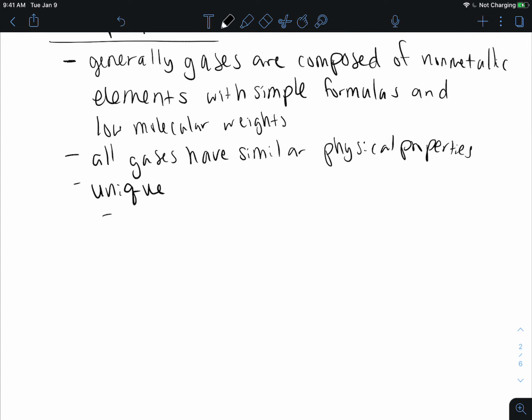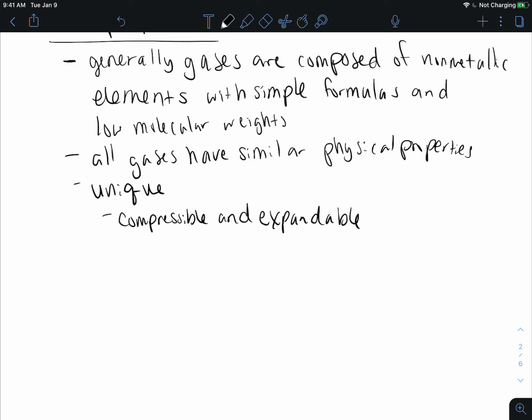They're compressible and expandable. If you have a gas, you can apply pressure and get those particles closer and closer together, essentially reducing the volume of that gas.